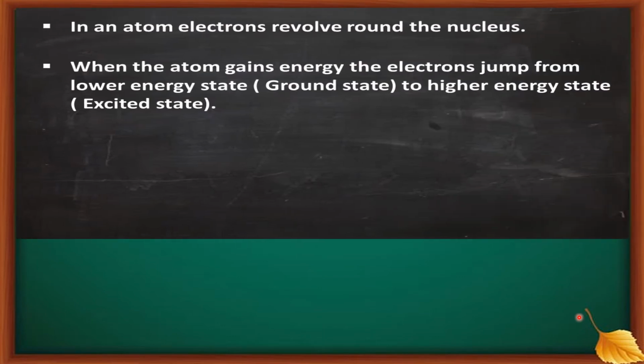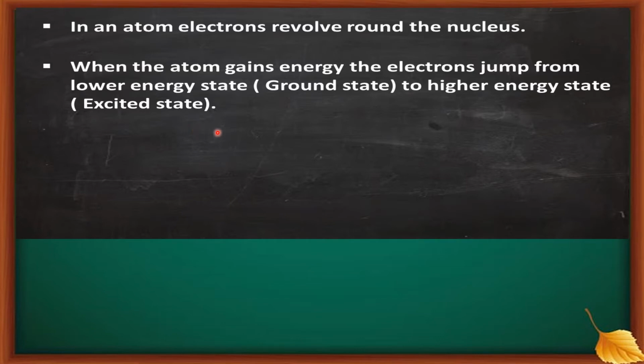Next, you see here, in an atom, electrons revolve around the nucleus. How scattering takes place, that I am going to explain. When the atom gains energy, the electrons jump from lower energy, that is ground state, to higher energy state, that is excited state.